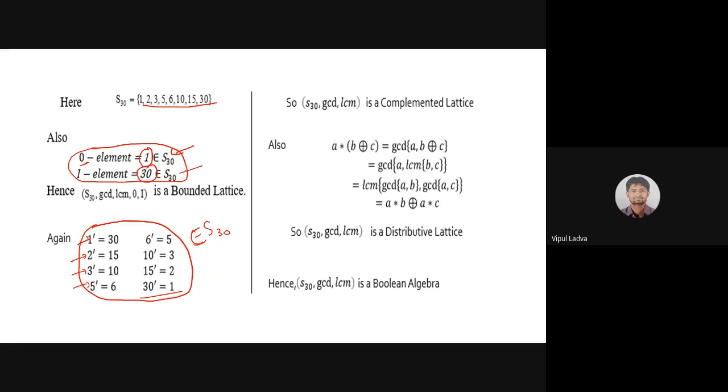Can one of you explain this, how I had decided that the zero element for this particular lattice will be 1 and identity element is 30? How did I decide this, will someone tell me?